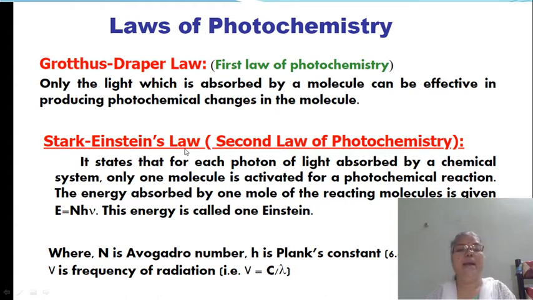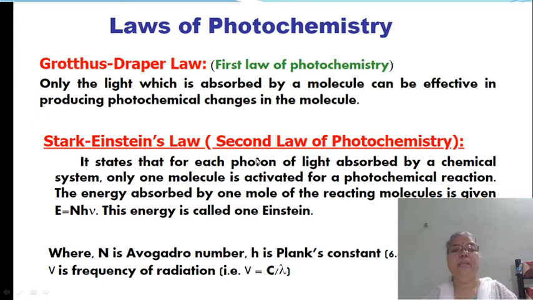Then the Stark-Einstein law, or the second law of photochemistry. The statement of the second law is that for each photon of light absorbed by a chemical system, only one molecule is activated for a photochemical reaction. The energy absorbed by 1 mole of the reacting molecules is given by E = Nhν, and this energy is called 1 Einstein of energy.